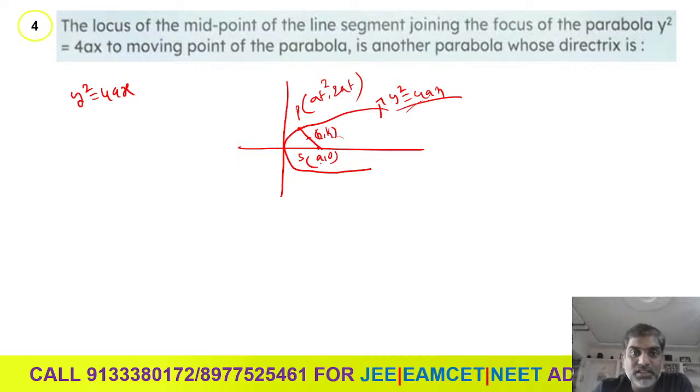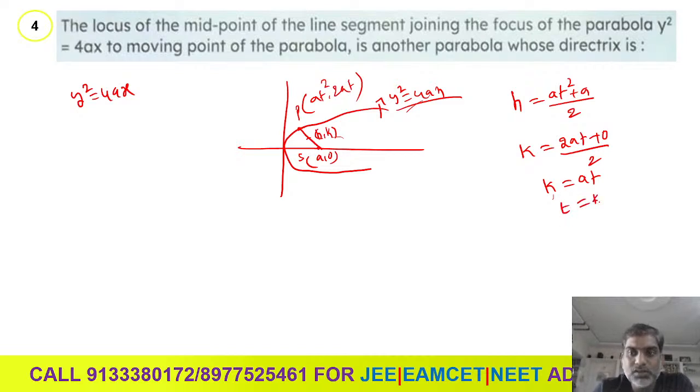SP is the line segment with S (a, 0) and P (at square, 2at). Then we can get h is equal to (at square + a) divided by 2. And k is equal to (2at + 0) by 2. So here k is equal to at.